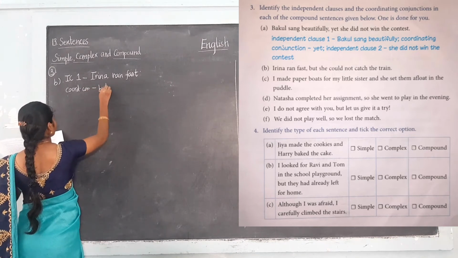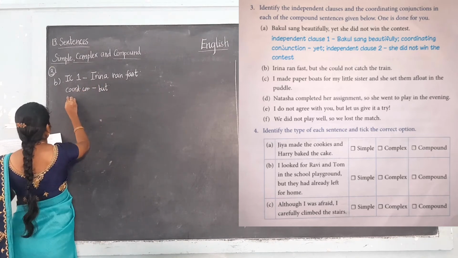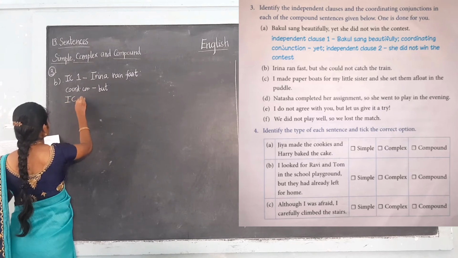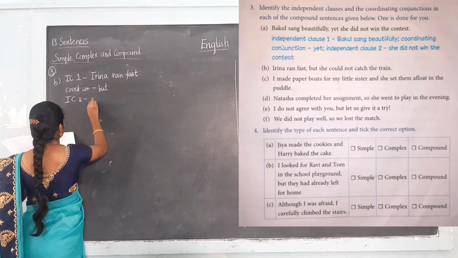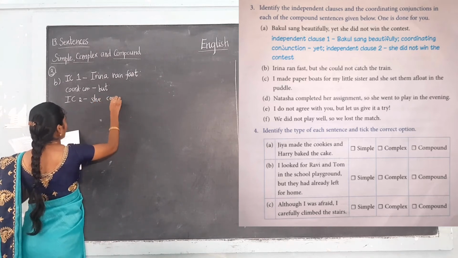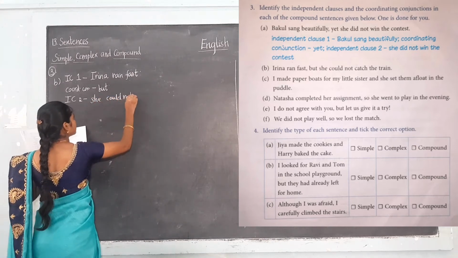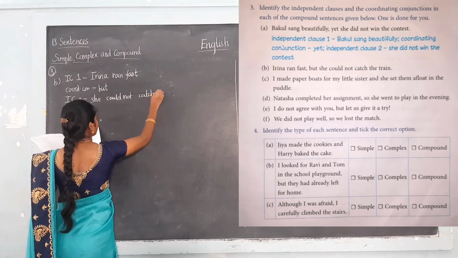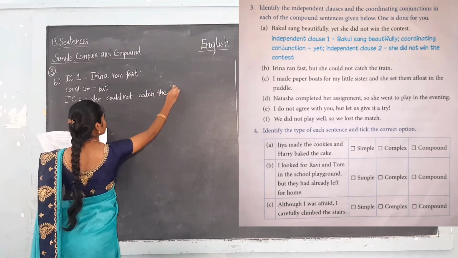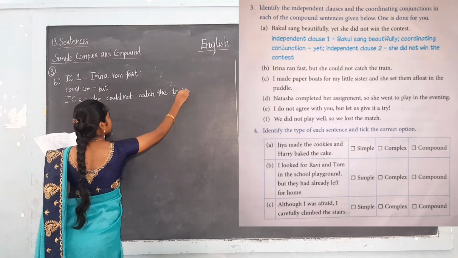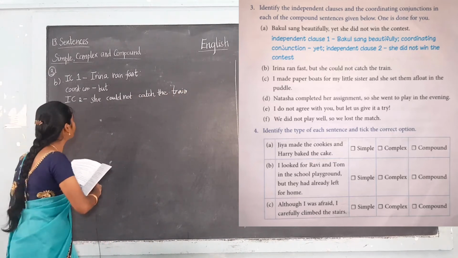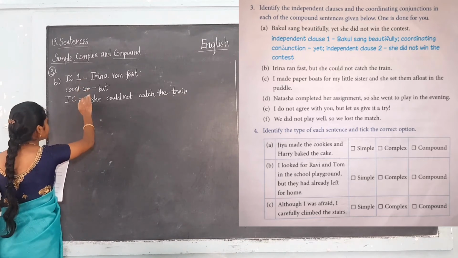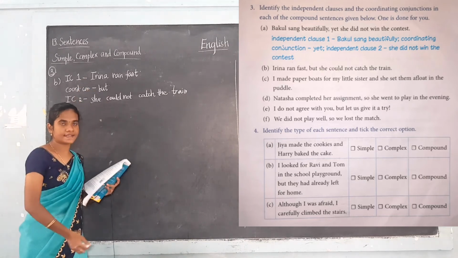And independent clause 2, the next independent clause here: she could not catch the train. Okay, so are we all clear with this? We have two independent clauses joined by the coordinating conjunction.